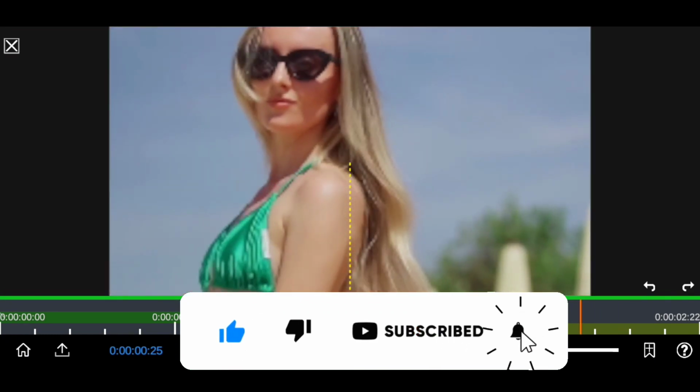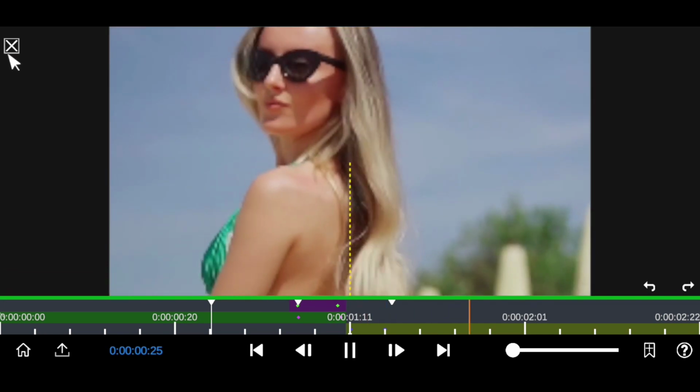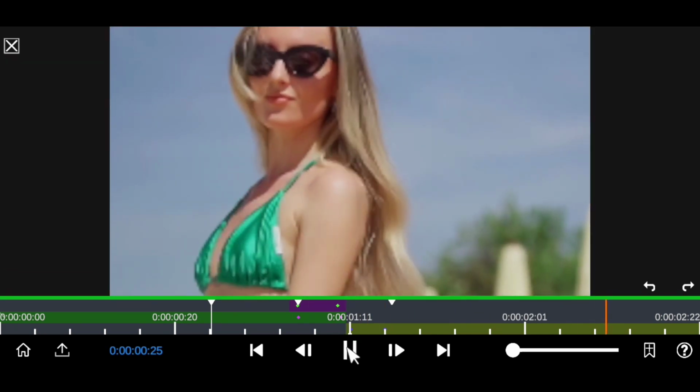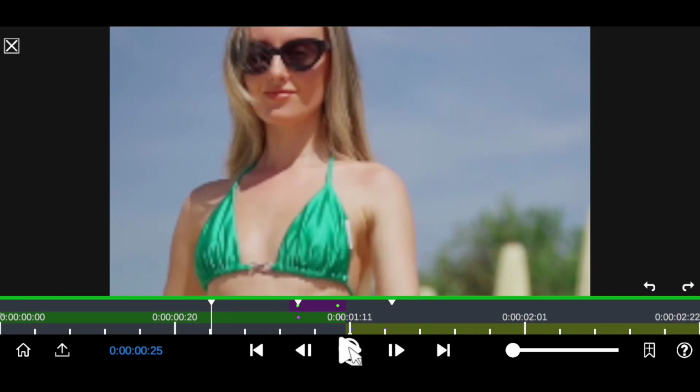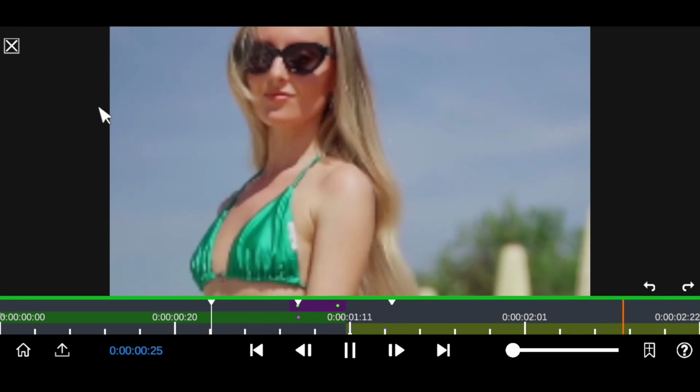As you can see, that's an awesome transition right there. So since we have this amazing transition right now, we want to move to the next transition, which is called the paint scaling transition, which I know you guys will love as well. So we want to go to the next transition right now.